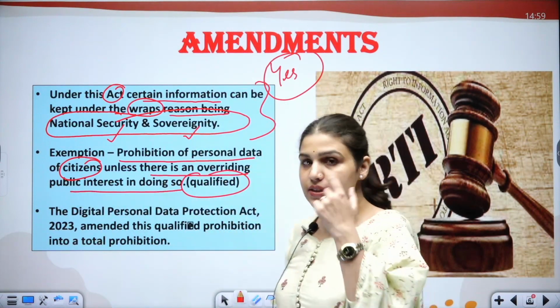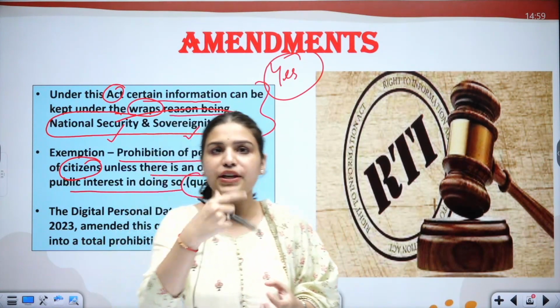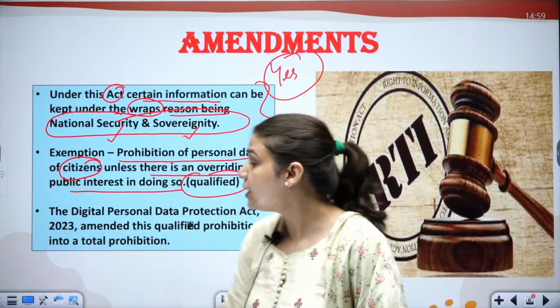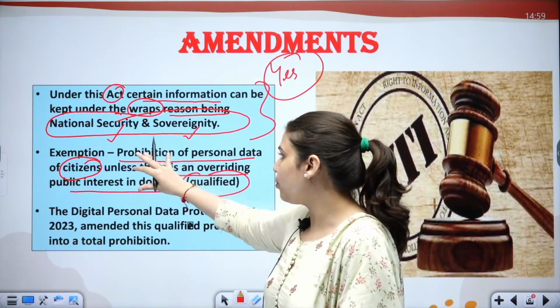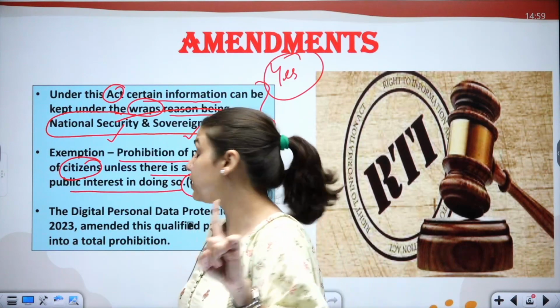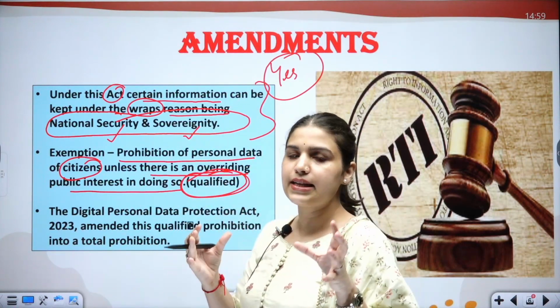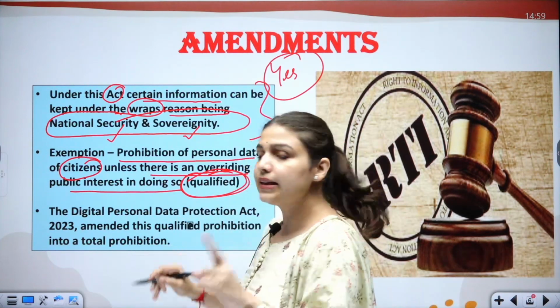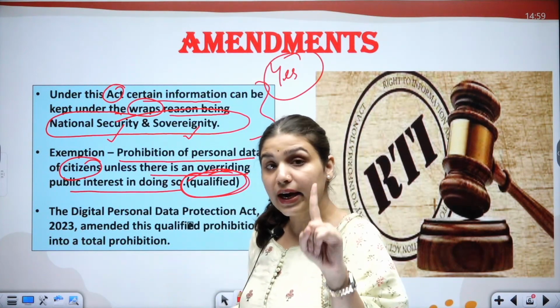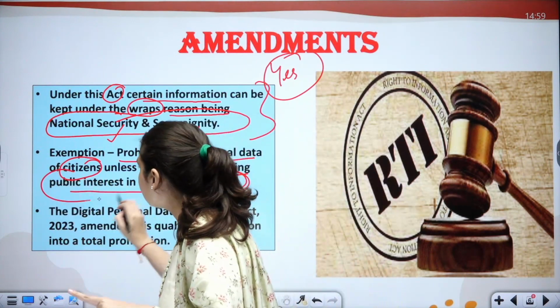So our personal data is with the government. We mention our data at various places. So under this act, there was this prohibition that personal data of citizens could not be released. This was a qualified exemption. Qualified exemption in the sense that there was one case where this data can be released, if it was in larger public interest.